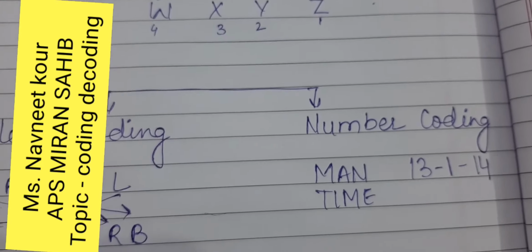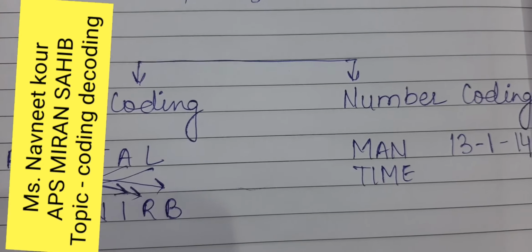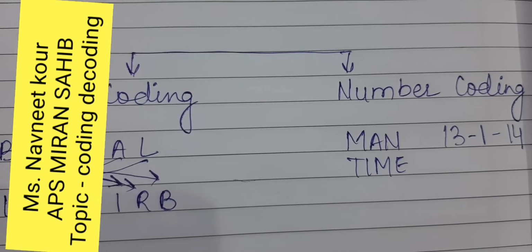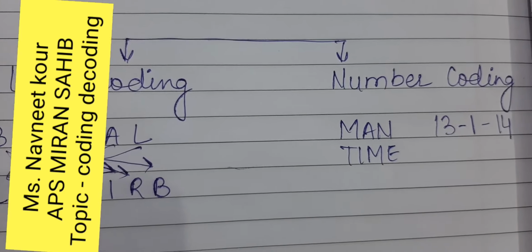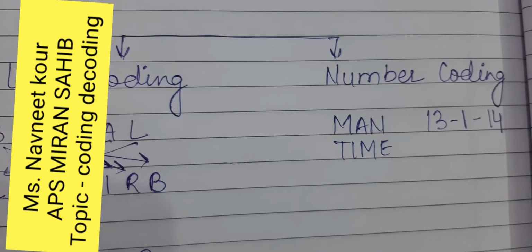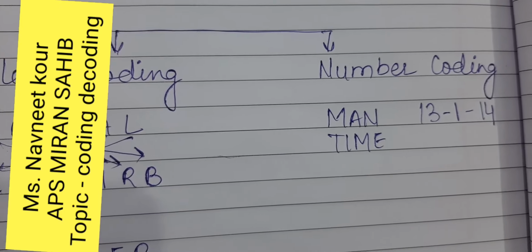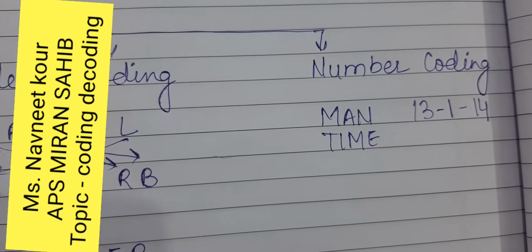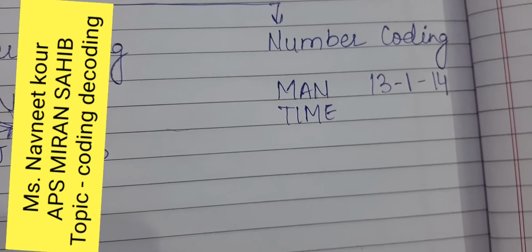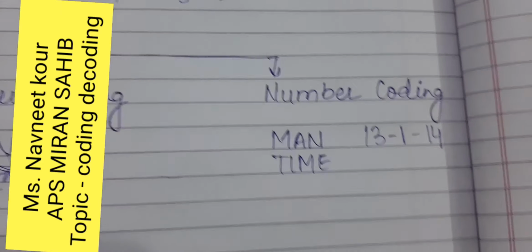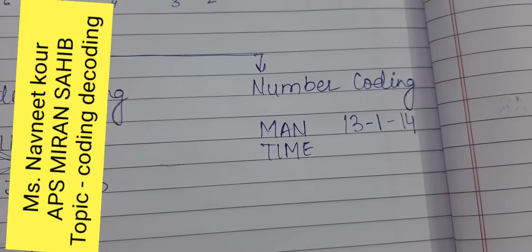Next is number coding. In this type of coding we deal with questions in which numerical codes and values are assigned to alphabets according to predefined patterns. Candidates are required to identify the number pattern of coding so that the given word can be transferred into the same code. For example, for MAN, if we are writing this number, what number will you write for TIME?